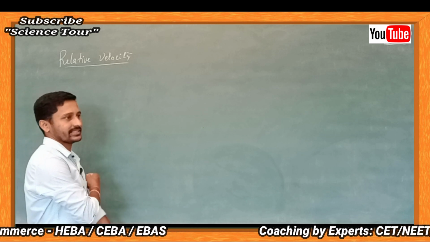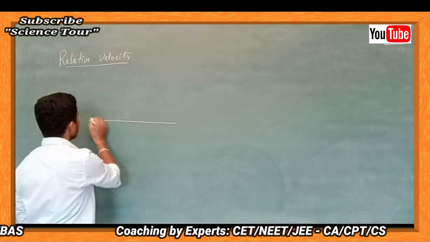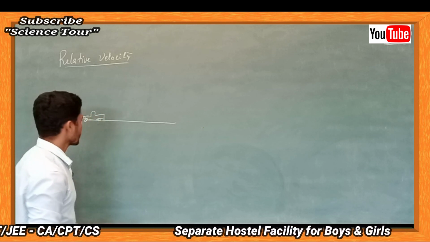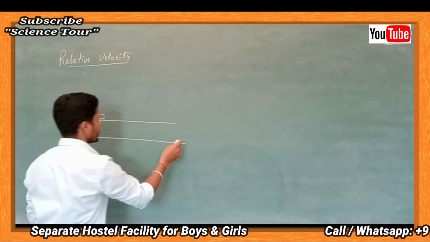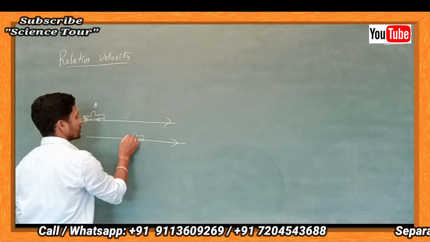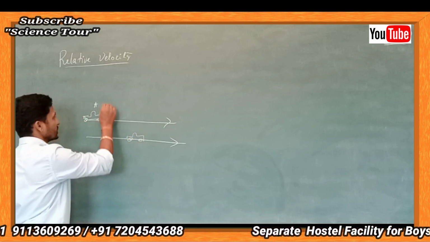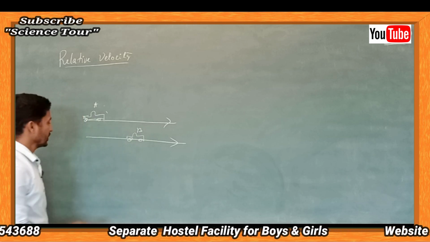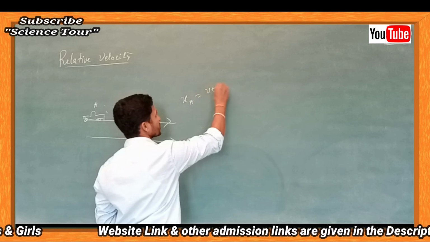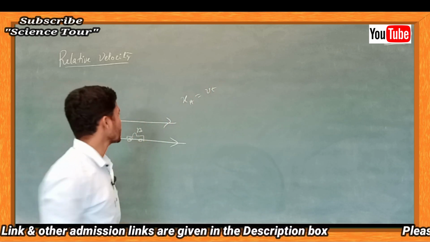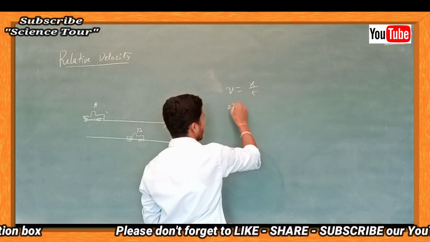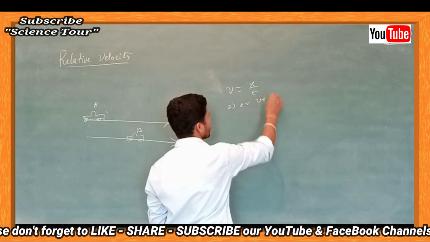Now I will write down the mathematical steps. Say for example the vehicle is here at the 0th position. This is A. Now another track, in the same way both are moving. The vehicle B is here somewhere, already moving. So this is A, this is B. Now what is the distance travelled? The displacement xa is equal to velocity into time, because velocity is equal to displacement by time, that implies x is equal to velocity into time.